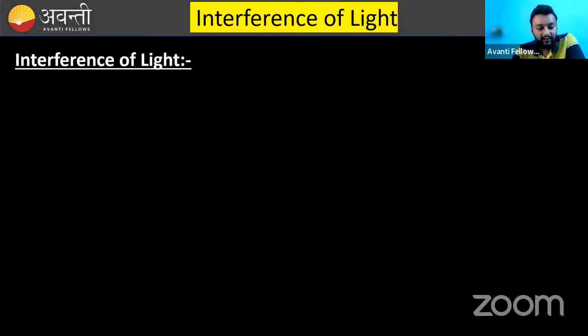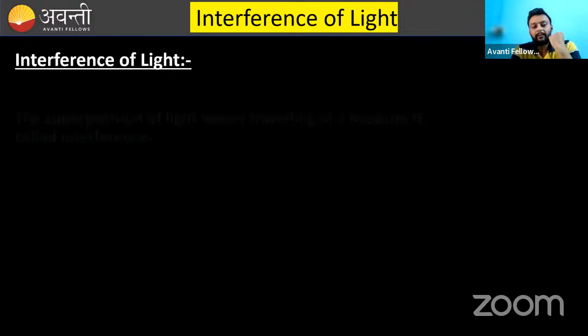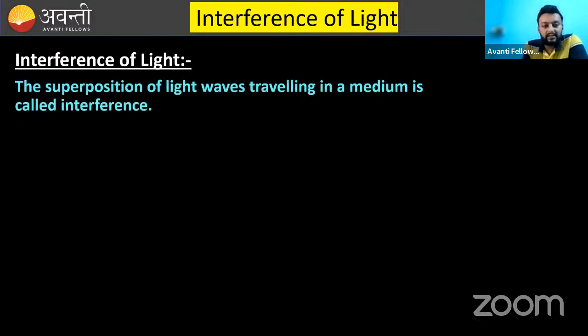So what is the interference of light? Interference of light means when two or more light waves traveling in the same medium interfere. Or you can say the superposition of light waves traveling in a medium is called interference. This is a simple definition.